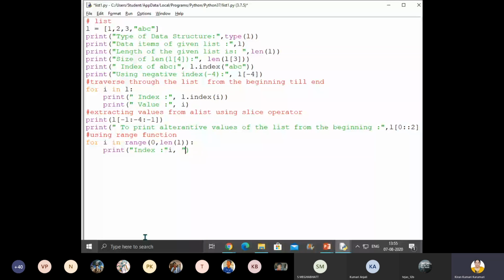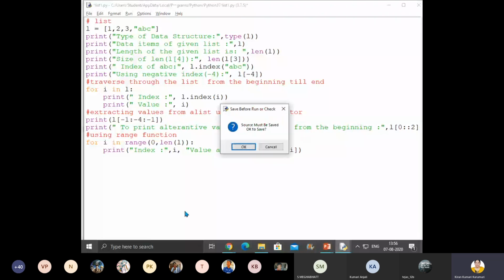Value at index I is. Okay. So then what is that value at I? L with index I. Are you following, children? You can see? Oh, 1 second, I'll explain.